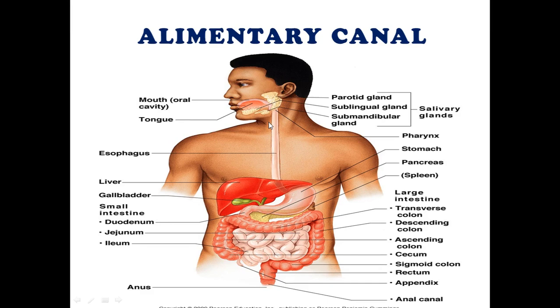This is possible because of a cover called the epiglottis, which is present above the trachea. When food enters the esophagus it flaps over the trachea, and when air enters the trachea it flaps over the esophagus. So this is the pharynx.